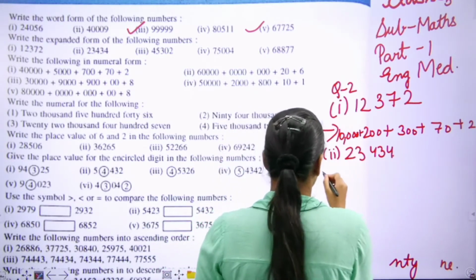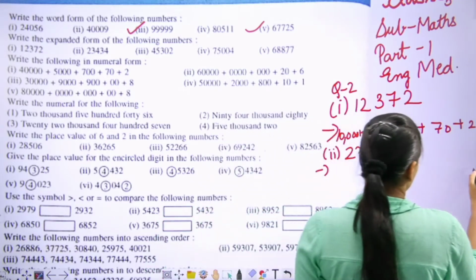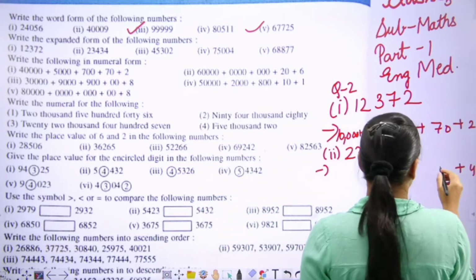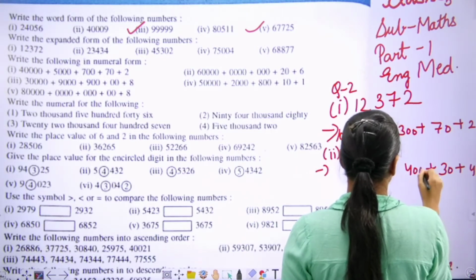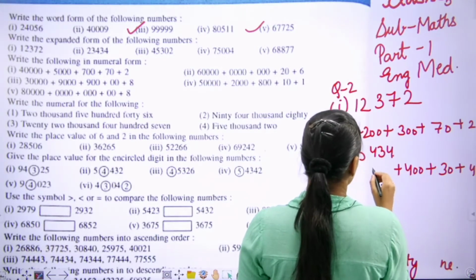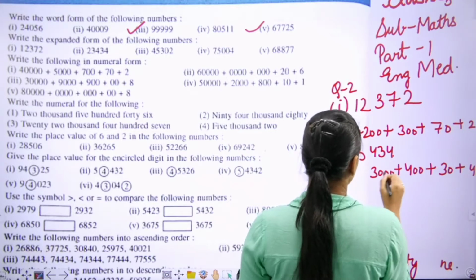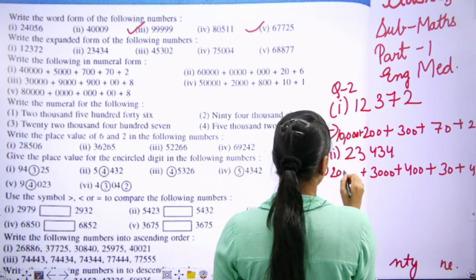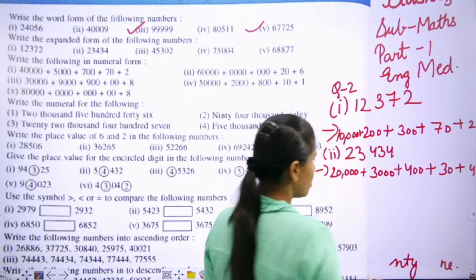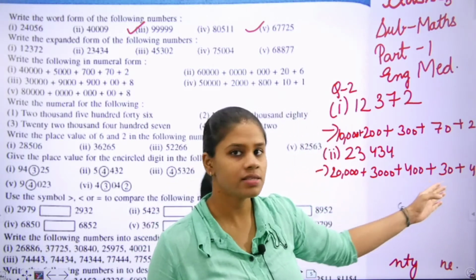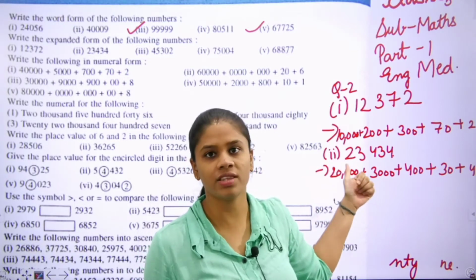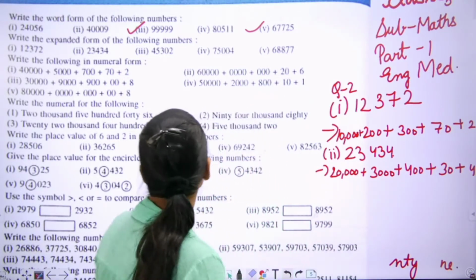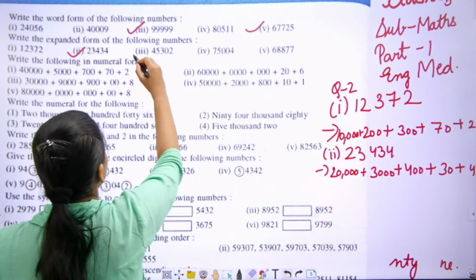23,434. Next, ones, tens, hundred, thousand, that is 10,000. Ones, tens, hundred, thousand, 10,000. That is 23,434. Move to the next part.